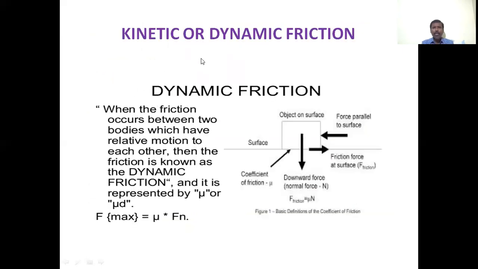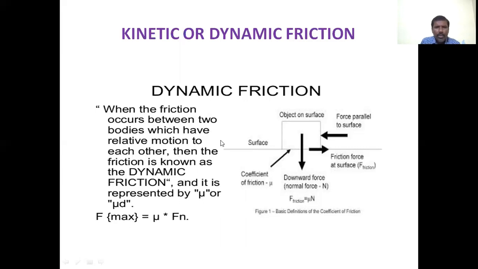Next, kinetic friction, also called dynamic friction. When the friction occurs between two bodies which have relative motion to each other, then the friction is known as dynamic friction, and it is represented by mu or mu d.